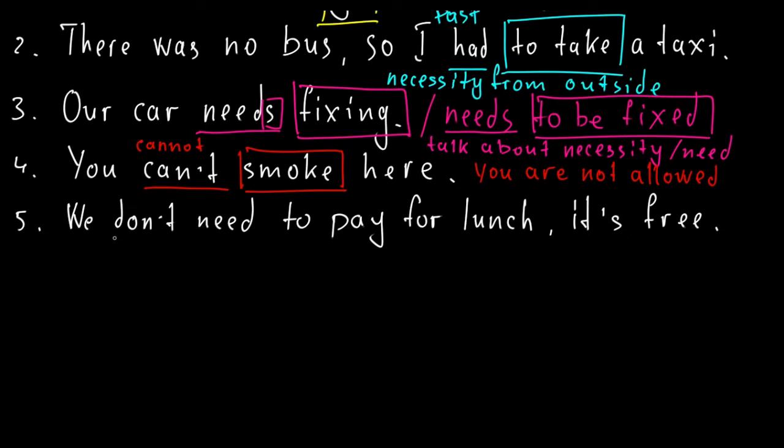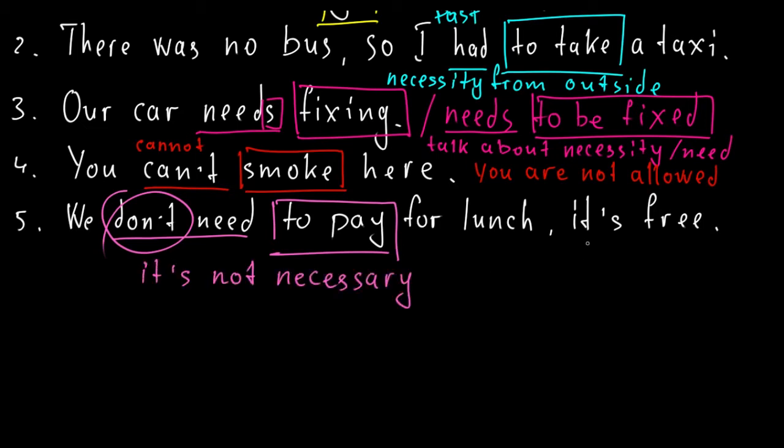This don't need, with full infinitive, is very similar to number three, needs fixing or needs to be fixed. If we use this not, or don't, or didn't, or whatever, this is absence of necessity. So it's not necessary. There is no need because it's free.